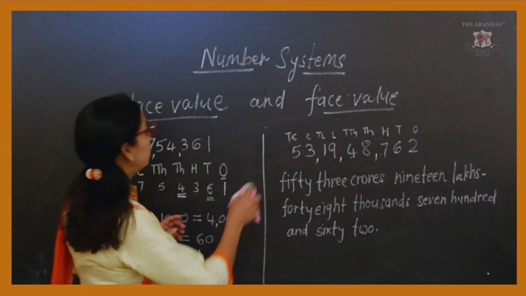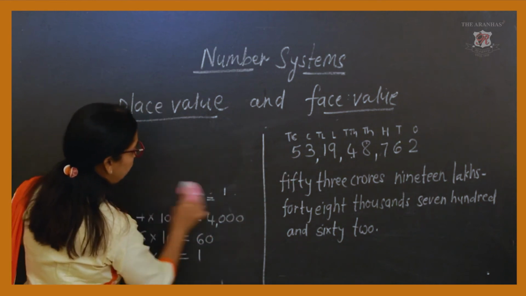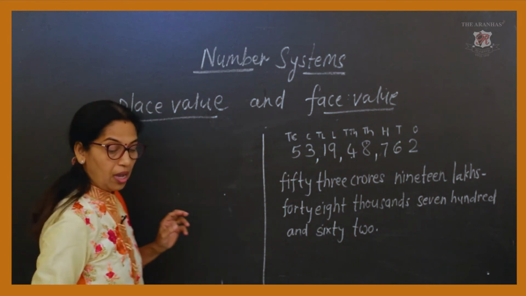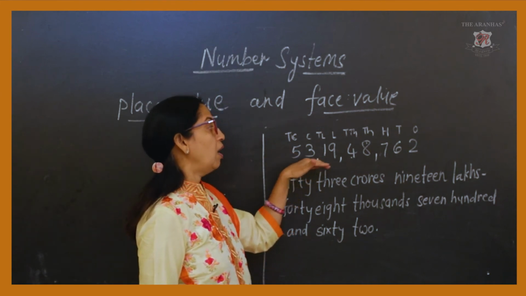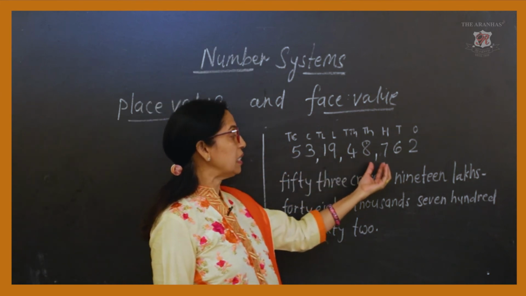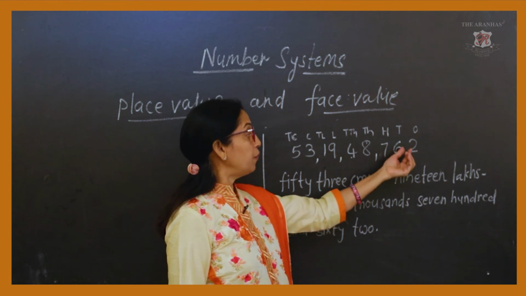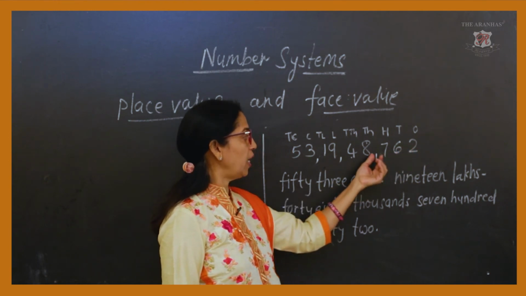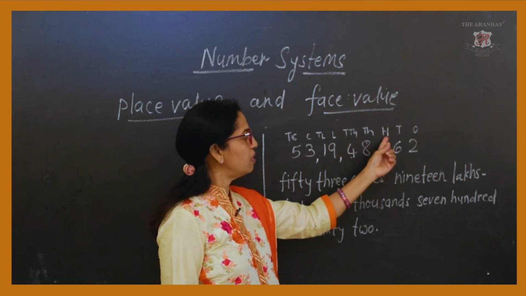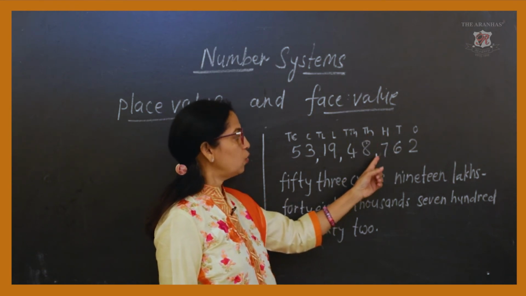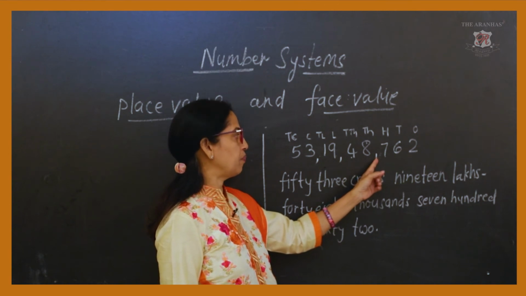will write the same figure in this way. Here in the Indian method, we have to insert the commas from right to left after 100, or you can say in between 100 and 1000. So I have put a comma here.